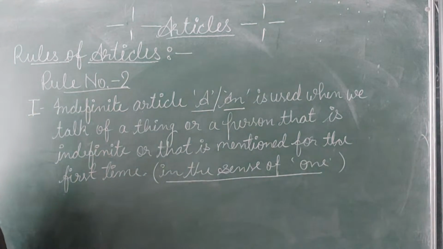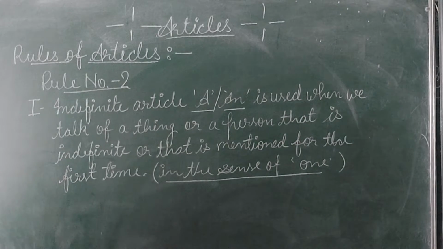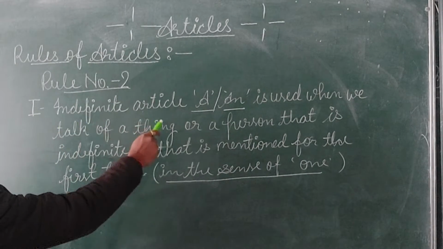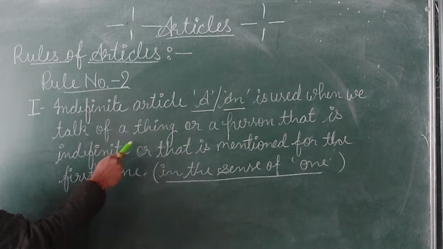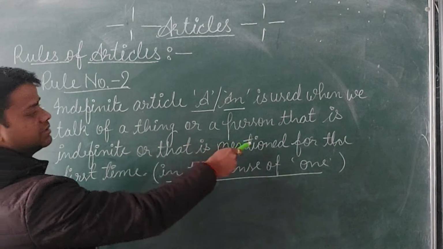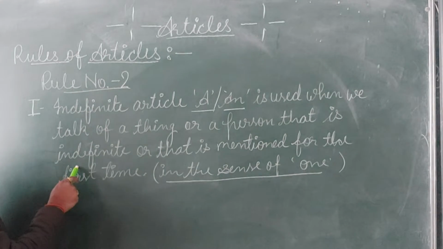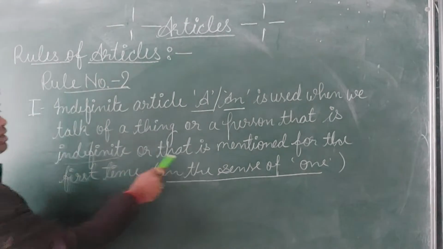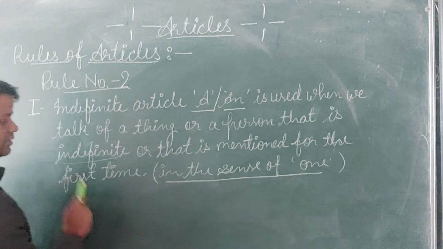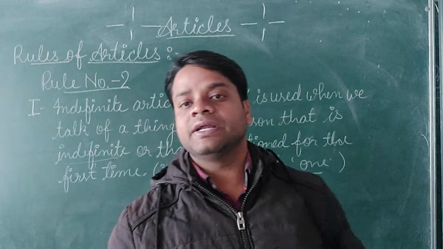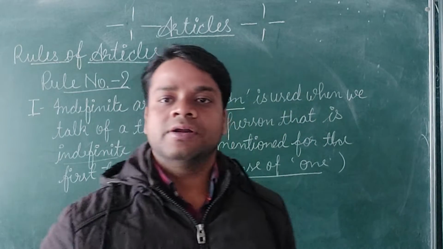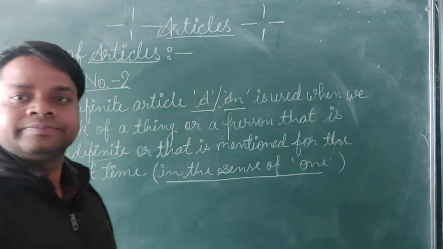Then only can we use a and an. Once again, the indefinite article a and an is used when we talk of a thing or a person that is indefinite, or that is mentioned for the first time. So there we will use the indefinite article, that is a or an.